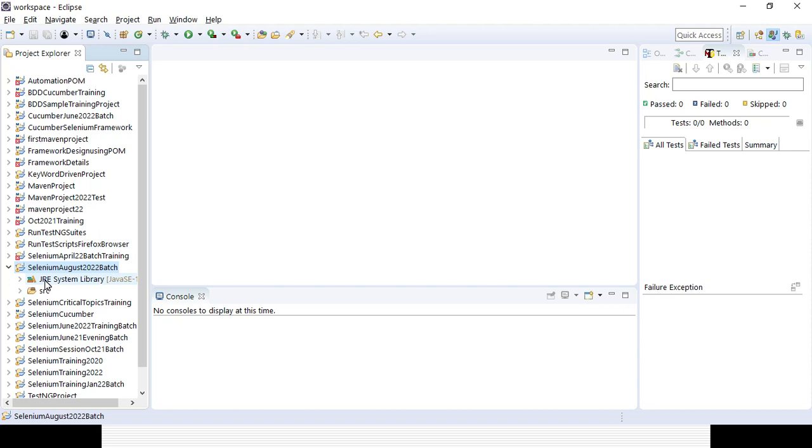I will be covering Java from the third session. Session 1 and session 2 will be the basic Selenium WebDriver part. From the third session, fourth, fifth and sixth it will be Java. Then again Selenium WebDriver, then TestNG, then the framework, then BDD and Cucumber. So that's how we will proceed.